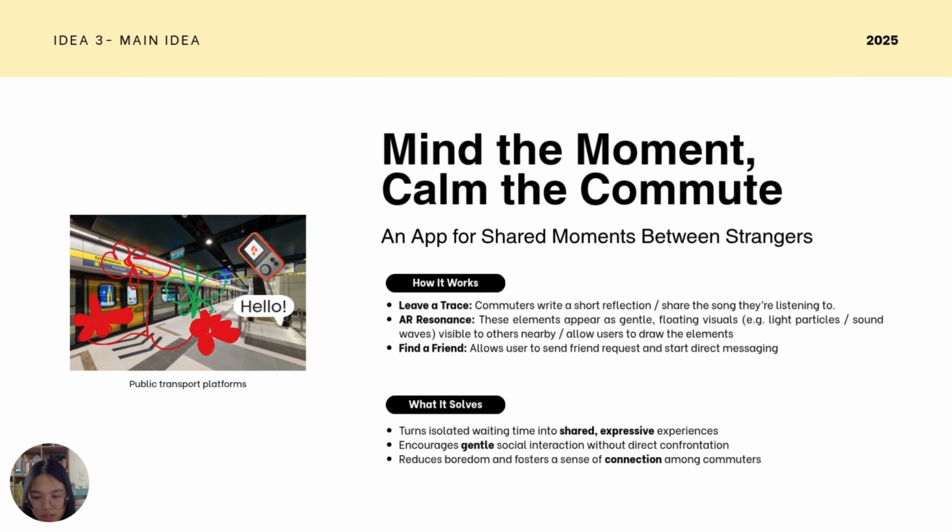What this app solves is that it turns isolated waiting time into a shared expressive experience. It encourages gentle social interaction without forcing conversation. And most importantly, it enhances the empathic atmosphere of public transport stations and reminds users that people around them aren't just strangers, but potential companions waiting to be discovered.